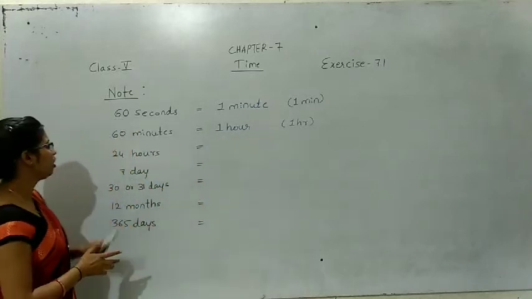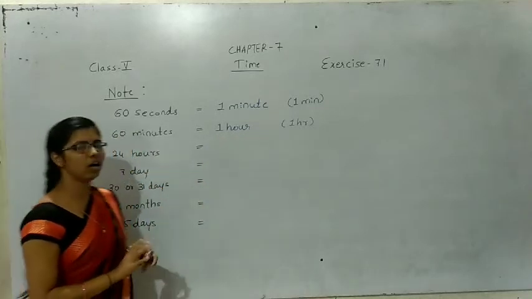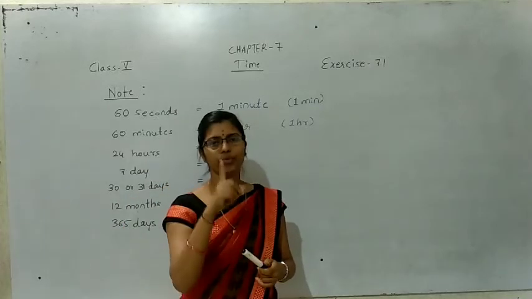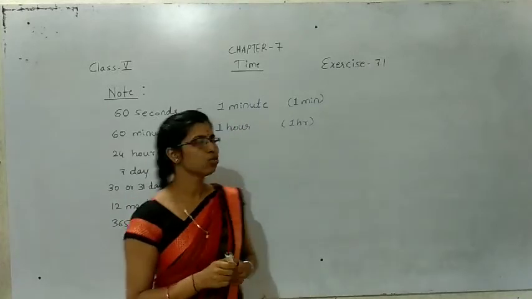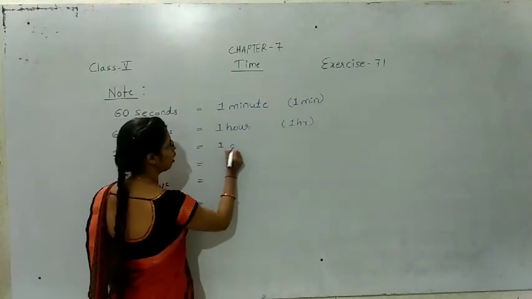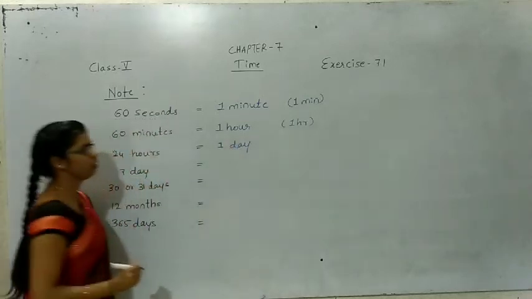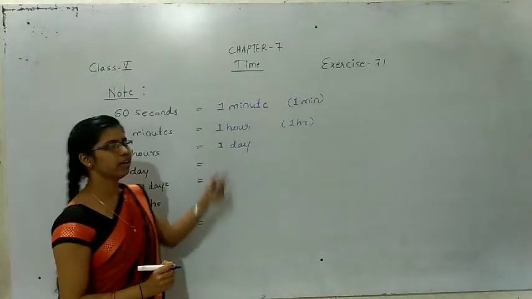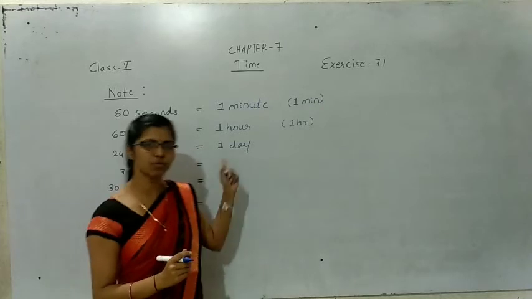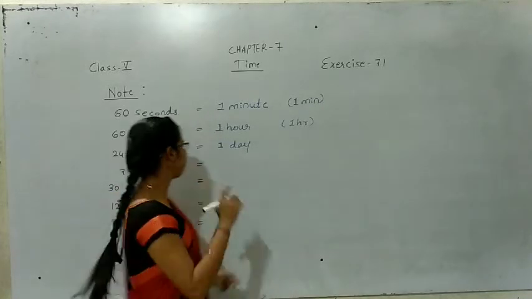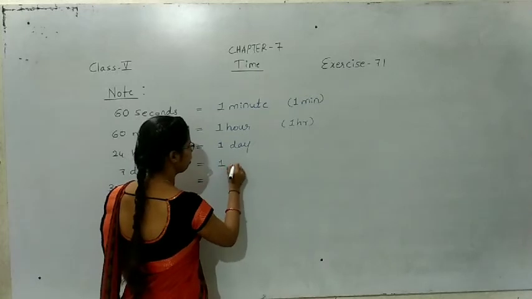This is 1 hour. And the third point: if 24 hours complete, one day is completed. So 24 hours equal to one day. 7 days, that is 1 week. 7 days means 1 week.